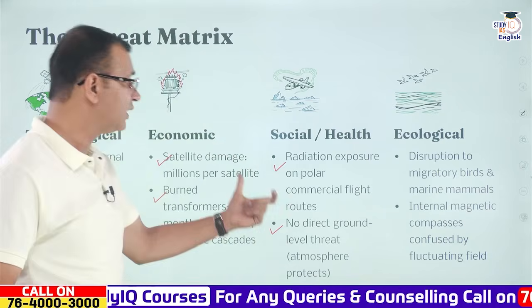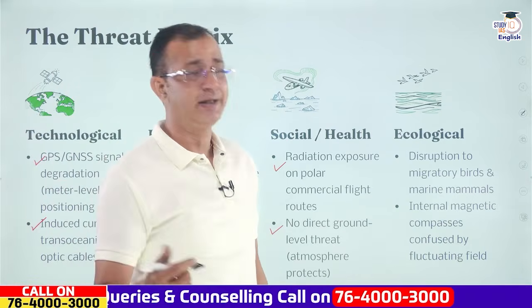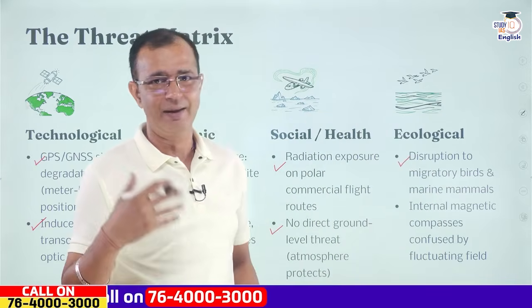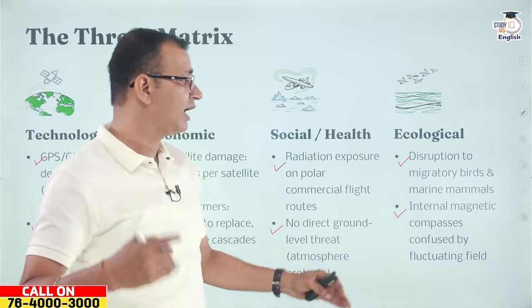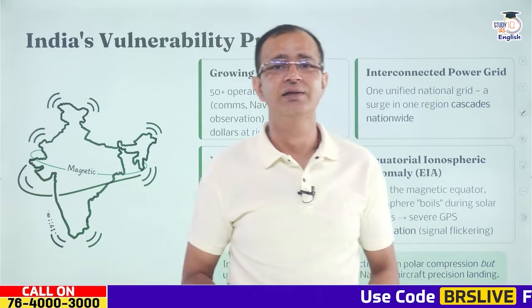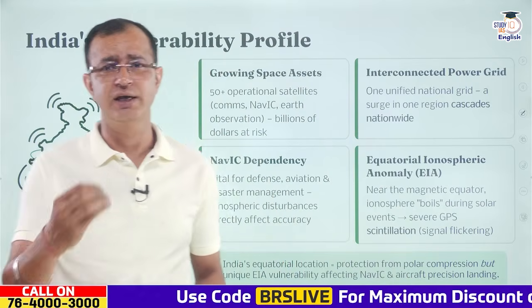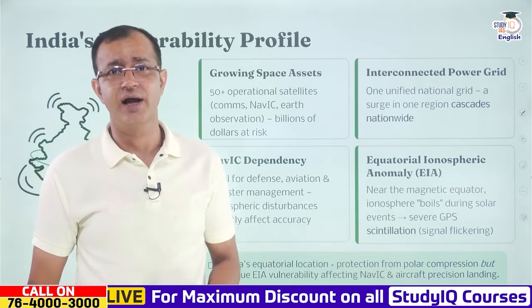But the people on the polar commercial flight routes may be exposed to the radiation. There is also disruption to the migratory birds and the marine mammals, as their internal magnetic compass can be confused by the fluctuating field. So this is the threat that is there because of the solar maxima, or because of the geomagnetic storms that have frequented the earth right now.